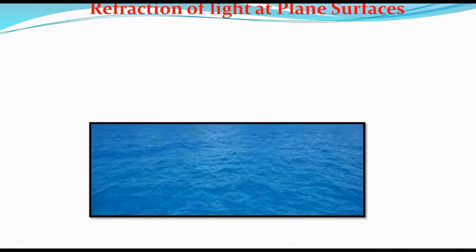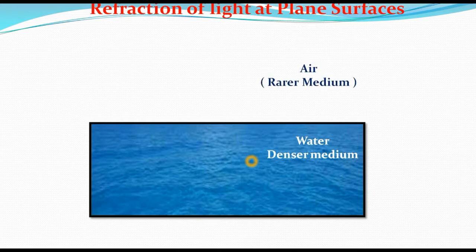So this is the colored portion. I think it is water. Water is considered the denser medium. And the white portion is considered the rarer medium, like air. So we have two different types of media: air, the rarer medium, and water, the denser medium.